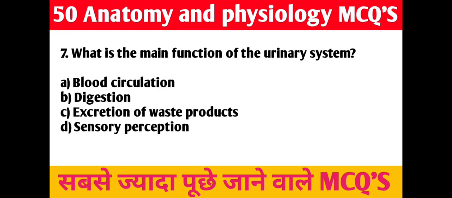Seventh question, what is the main function of urinary system? A, blood circulation, B, digestion, C, excretion of waste products, D, sensory perception. Right answer is C, excretion of waste product.